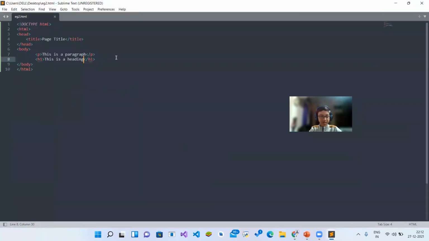Okay, so how do we make the children of the body blue in one go? If we do it for each separately, it will take a lot of time.